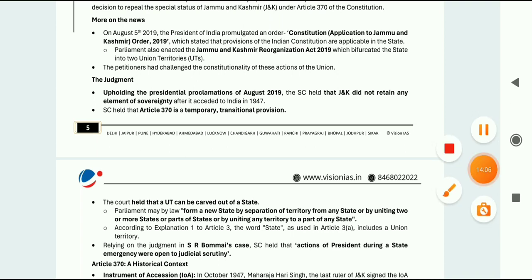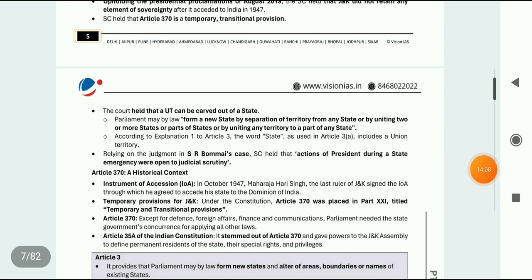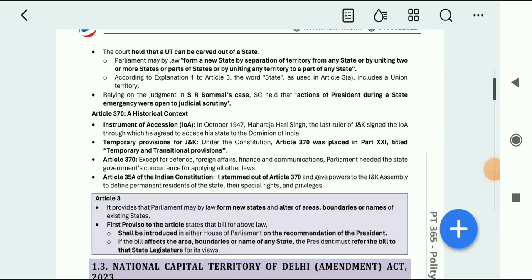Next we can see that the court held that UTs can be carved out of a state. So how you can see by this, if you have seen the Constitution, that is article 3, in article 3 only it is written that a state can be formed out of another state if the parliament passes the resolution, or parliament passes the law.